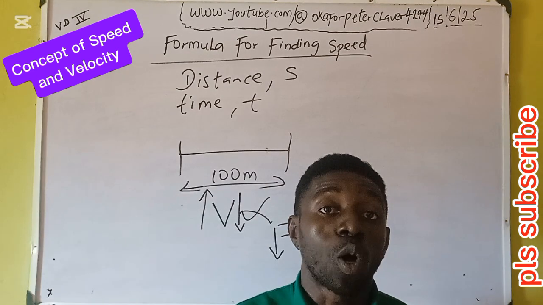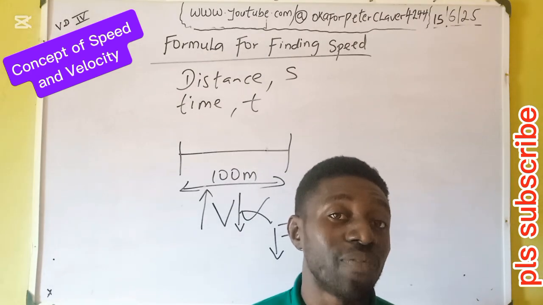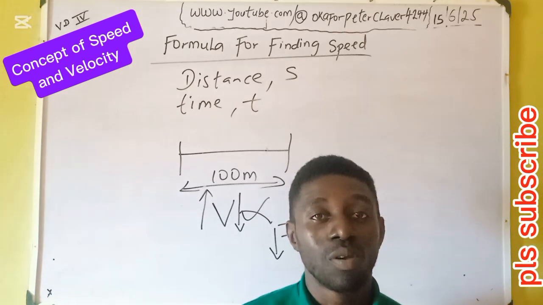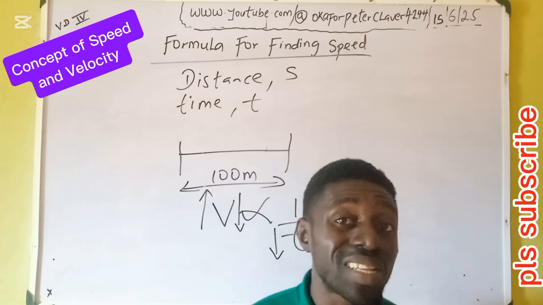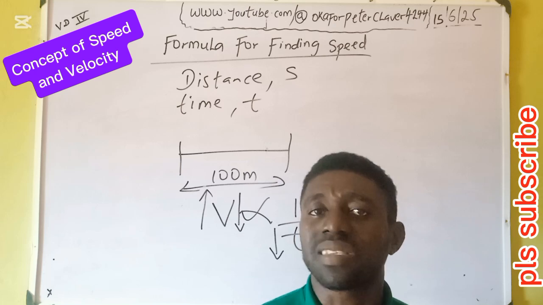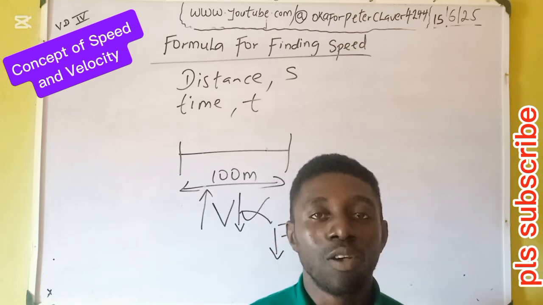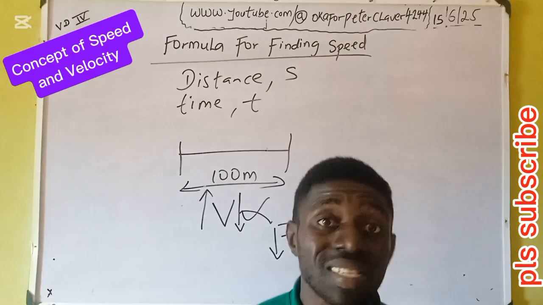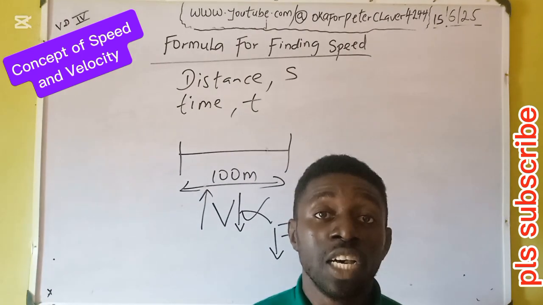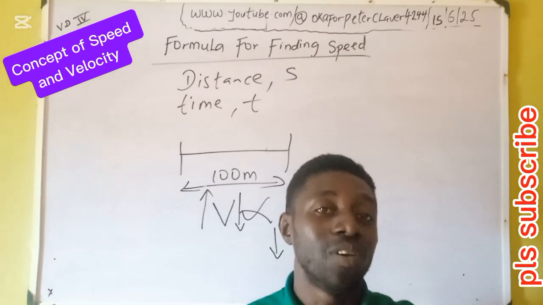So the mother considers two variables, speed and time. The mother asks herself, who can do this errand within the shortest time available? So the mother is considering the son with the greatest speed, because a greater speed will mean a shorter time. So if you're that sluggish son, the mother will never prioritize you in this consideration. The fastest son will do the errand. These are little considerations we make without knowing. Science is innate in us. So the mother calls up the son that she thinks is agile and fast. What is she trying to beat? Time. That's a simple idea on the board.